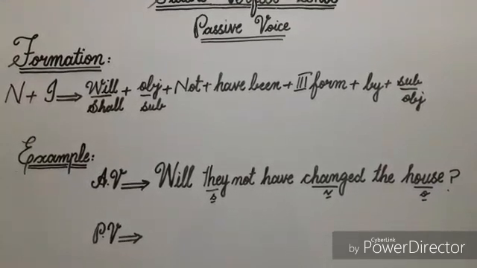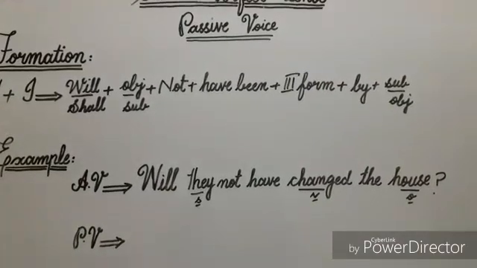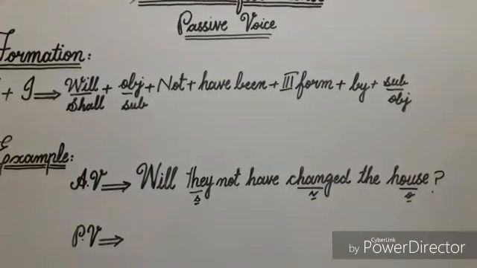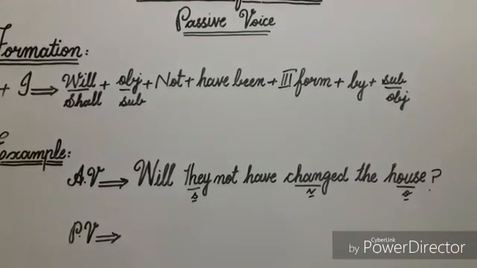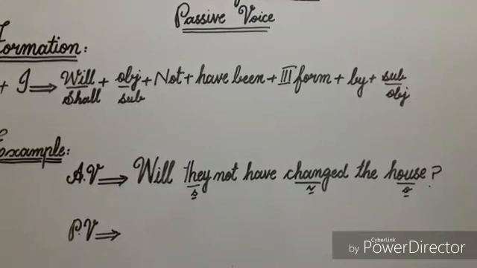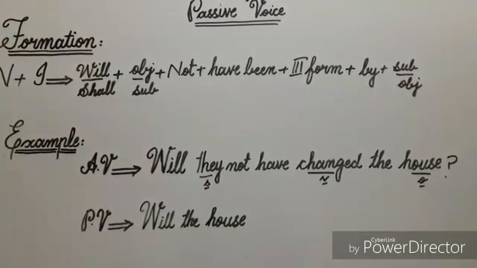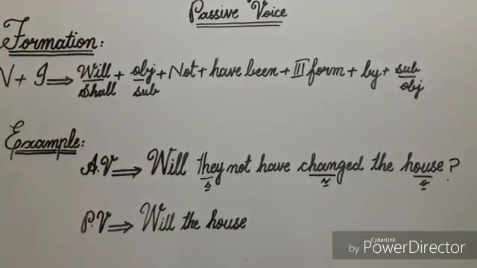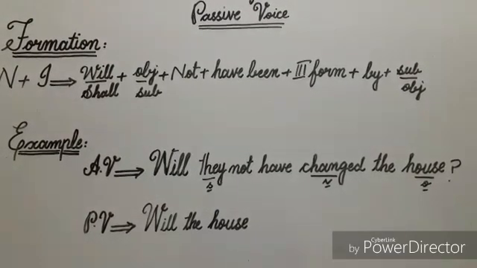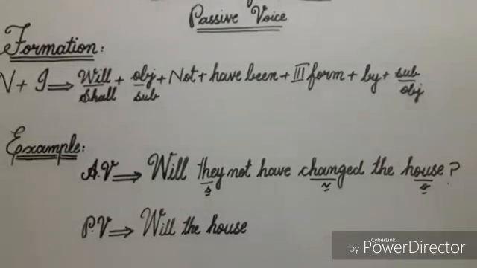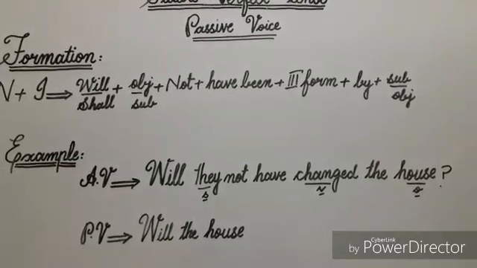According to the formation, firstly I'll write here helping verb. After will I'll write here object, and in this sentence the word house is object, so I'll write it here. Next to object, the house, I'll write here not, then have been, third form of verb changed, and then preposition by.